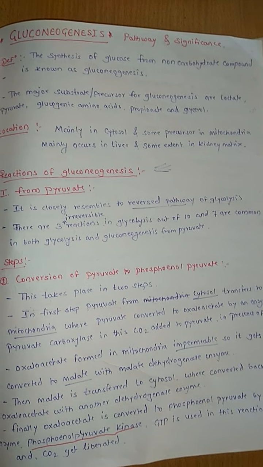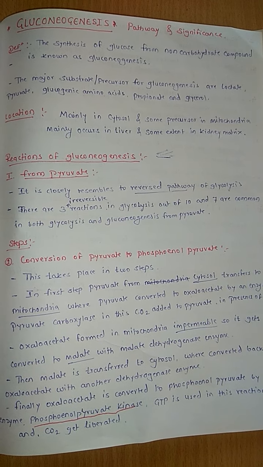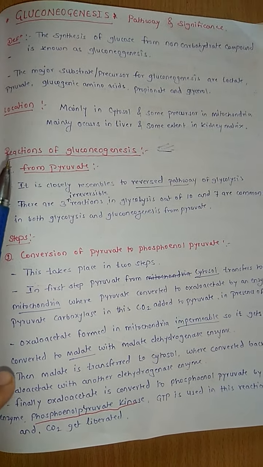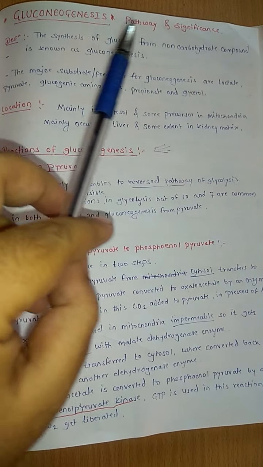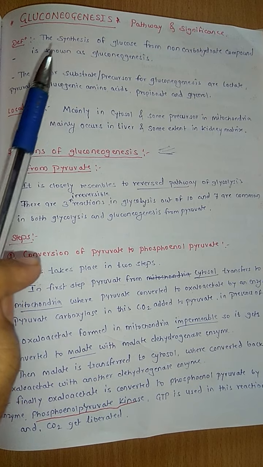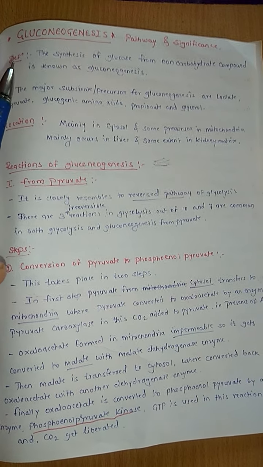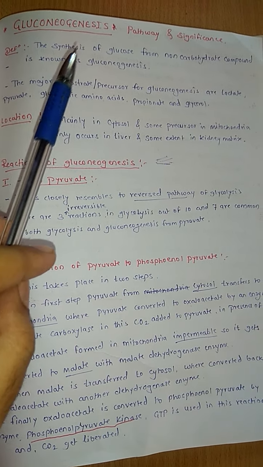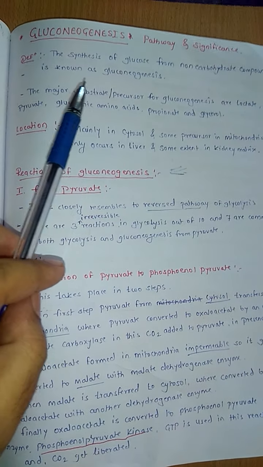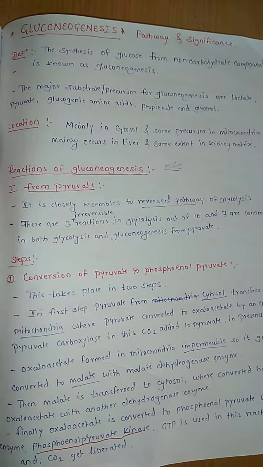Now that one was the introductory part I have told you. Now coming to notes and cycle. Okay, gluconeogenesis pathway and significance. Maybe for 5 marks or 10 marks they will ask. Okay. Now the definition: the synthesis of glucose from non-carbohydrate compounds is known as gluconeogenesis.